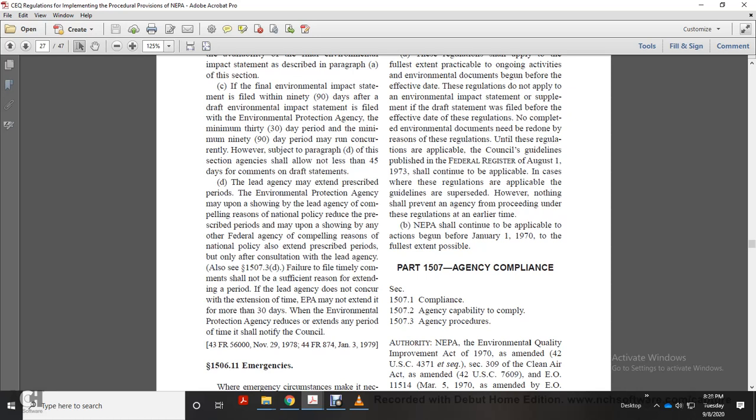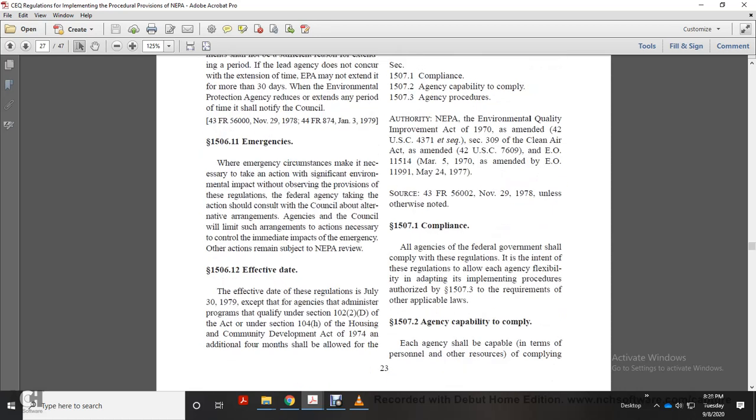Alright, Part 1507, Agency Compliance. Compliance, agency compatibility, comply, agency procedures. 1507.1, Compliance. All agencies of the federal government shall comply with these regulations, and with the regulations to allow each extent flexibility, adapting, implementing procedures authorized in 1507.3, the requirements of other applicable laws.